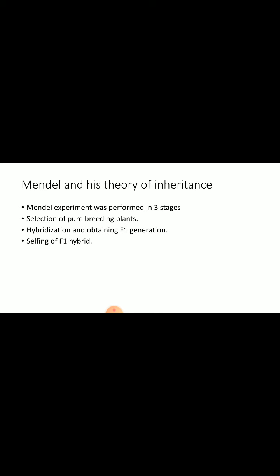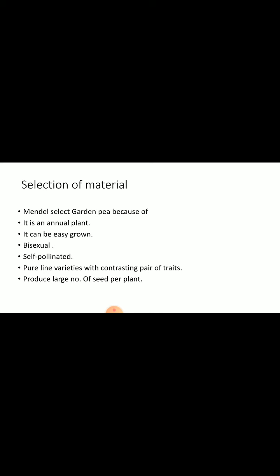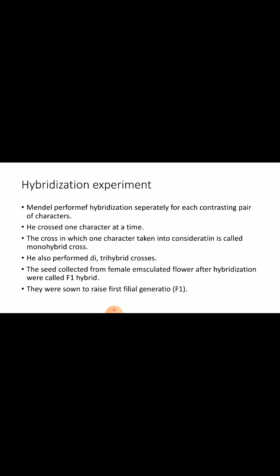Mendel's experiment was performed in three different stages. First is the selection of pure breeding plants, then hybridization and obtaining the F1 generation, then producing further generations by selfing of the F1 hybrid. First, selection of plant. Mendel selected the garden pea plant because it is an annual plant, very easy to grow, bisexual, and self-pollinated. Because of the bisexual and self-pollination properties, it produces pure line varieties with contrasting pairs of traits. It produces a large number of seeds per plant.